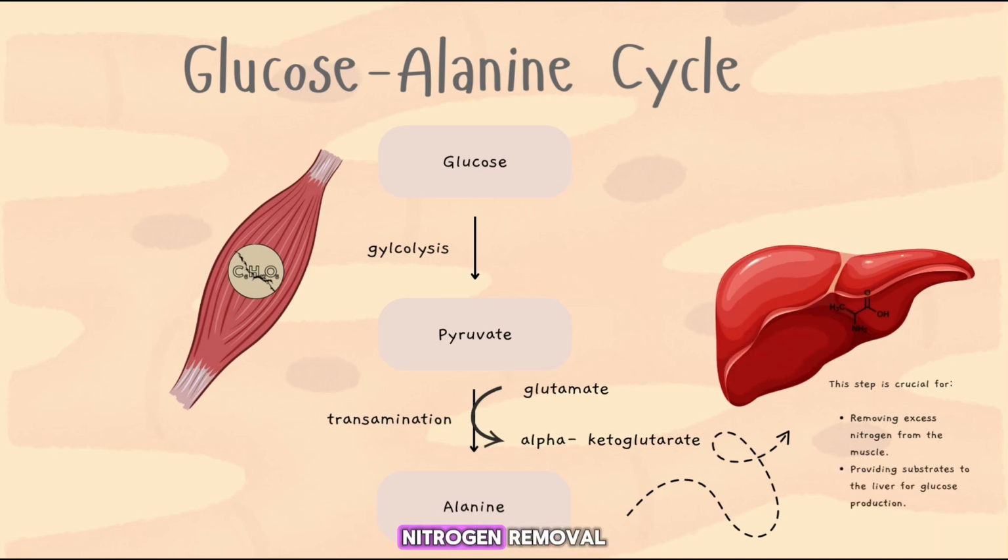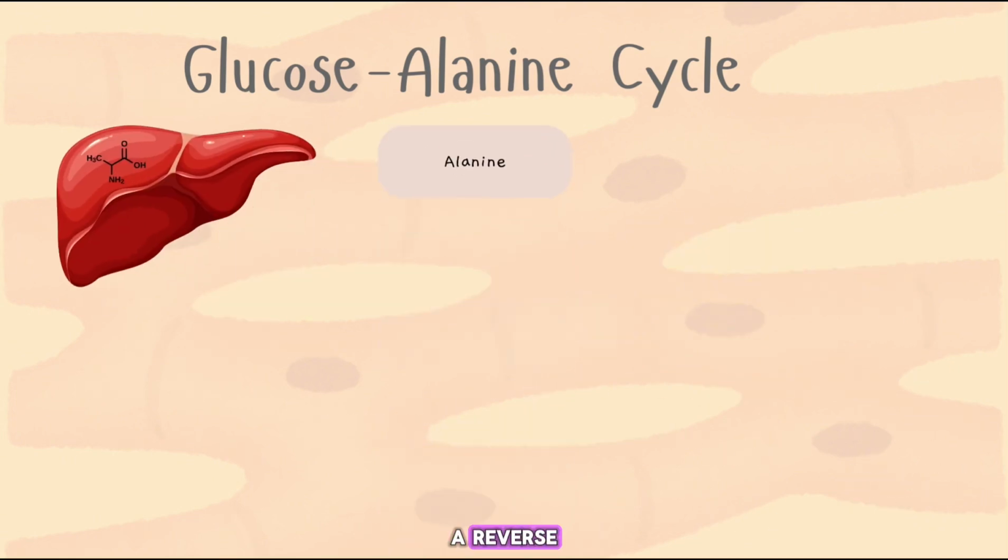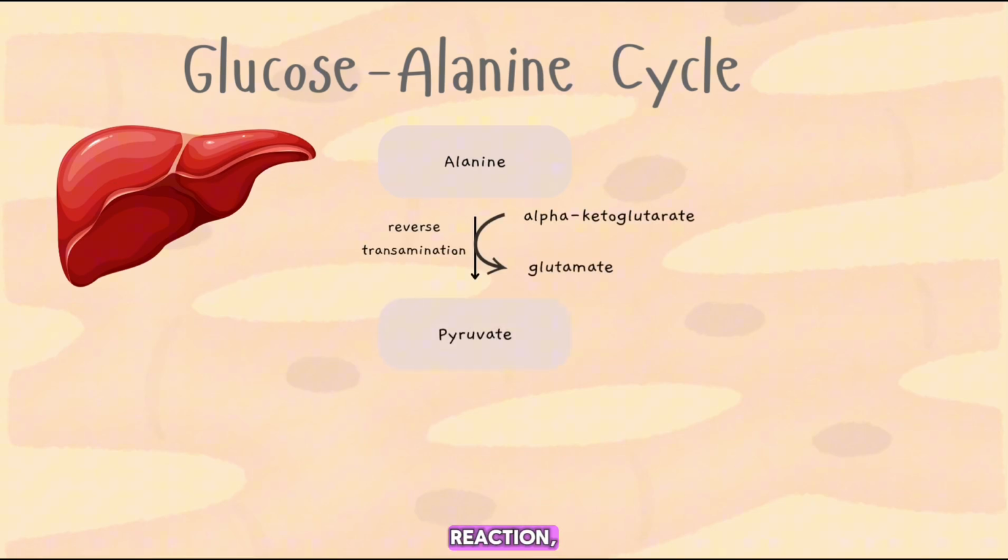We will discuss nitrogen removal in more detail later. Next, in the liver, alanine undergoes a reverse transamination reaction, donating its amino group back to alpha-ketoglutarate, forming glutamate and pyruvate. This reaction is also catalyzed by alanine aminotransferase (ALT).